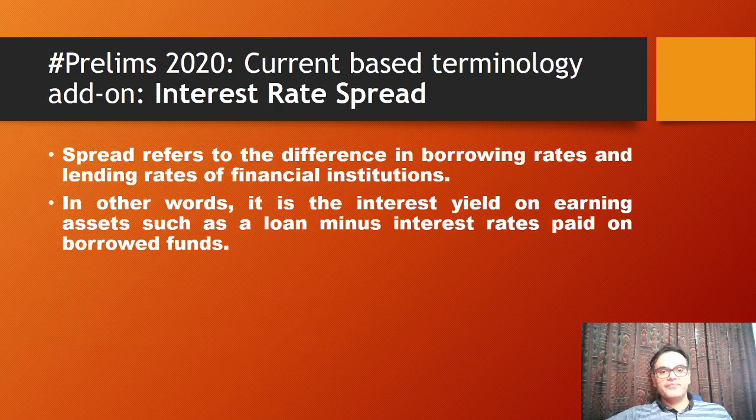Very, very important. Next one, current based terminology which has been there. Some of that terminology I'm giving you because they may be asking these simple things in the paper. So interest rate spread, what is this? Spread basically refers to the difference in the borrowing rates and lending rates of financial institutions. In other words, it is the interest yield on earning assets such as loans minus the interest rate paid on borrowed funds. Just remember it for your prelims.